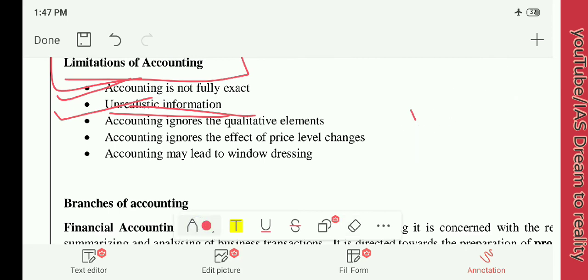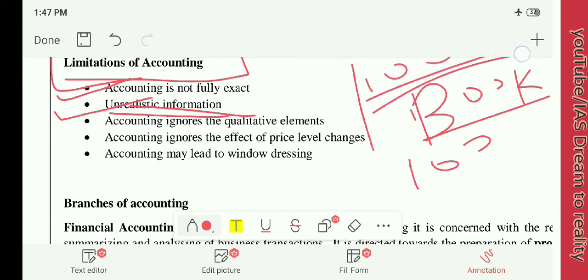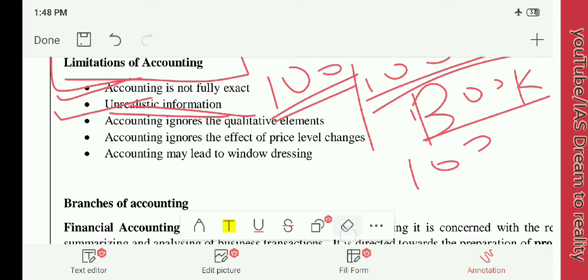Just imagine that you have bought a book on credit. That is, there is a credit of 100 rupees. If you have bought this book, then it will be entered into your assets that you have bought a book of 100 rupees. But the amount that is to be paid is not written in the accounting, but it is written in assets. Therefore, it will be unrealistic that you assume that you have 100 rupees, but actually you should pay 100 rupees. This is unrealistic information that the accounting will lead to.